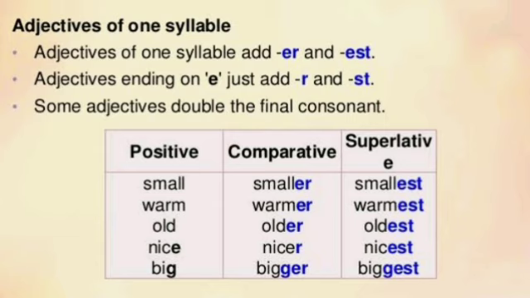Examples are small, smaller, smallest. Second one, warm, warmer, warmest. Third one, old, older, oldest. Fourth one, nice, nicer, nicest. Fifth one, big, bigger, biggest.